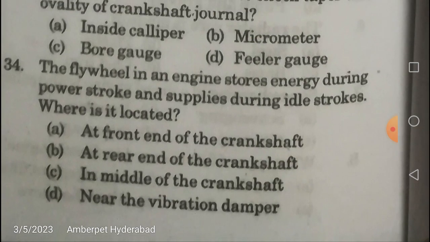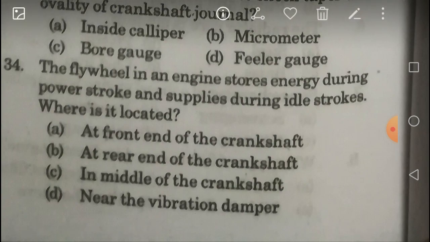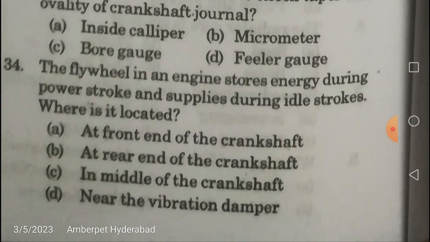Right. The flywheel in an engine stores energy during power stroke and supplies during idle strokes. Where is it located? At front end of the crankshaft, at rear end of the crankshaft, in middle of the crankshaft, or near the vibration damper. So, put in a simple word, it can be described as a mechanical capacitor, something like an electrical capacitor. What is the purpose of an electrical capacitor? It is going to charge and discharge during the electrical circuit. Similarly, your flywheel will be acting as a mechanical capacitor. It absorbs the energy during the excess energy time, and it is going to supply energy during the less energy duration.